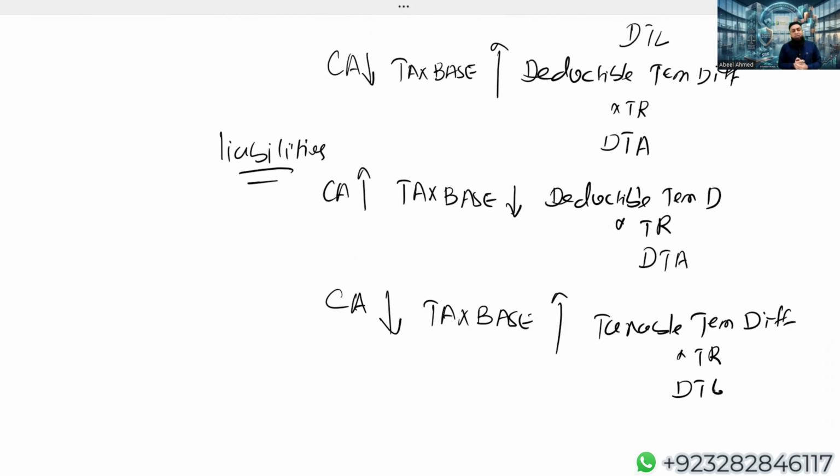The question is, how is it possible that a liability has a carrying amount lower than the tax base? It is very much possible. Let me give you the example.